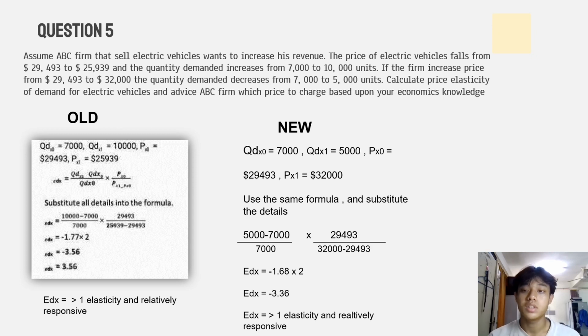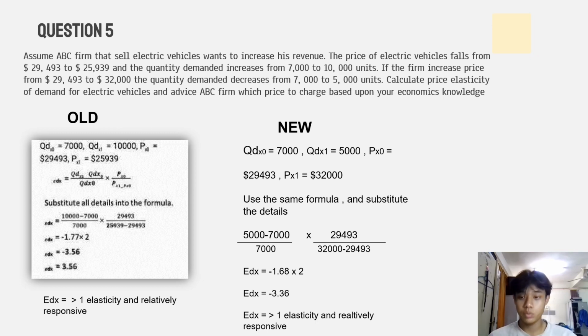If the firm increases the price from $29,499 to $32,000, the quantity demanded decreases from 7,000 to 5,000 units. Calculate the price elasticity of demand for electric vehicles and advise ABC firm which price to charge based on your economic knowledge.